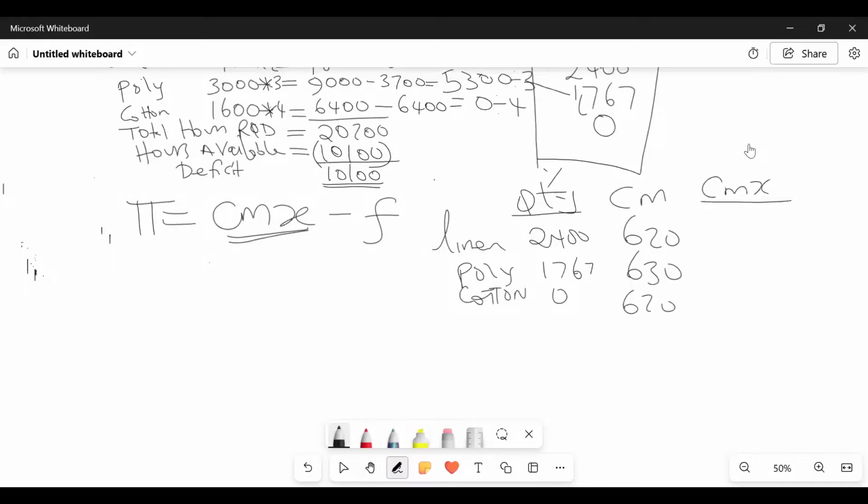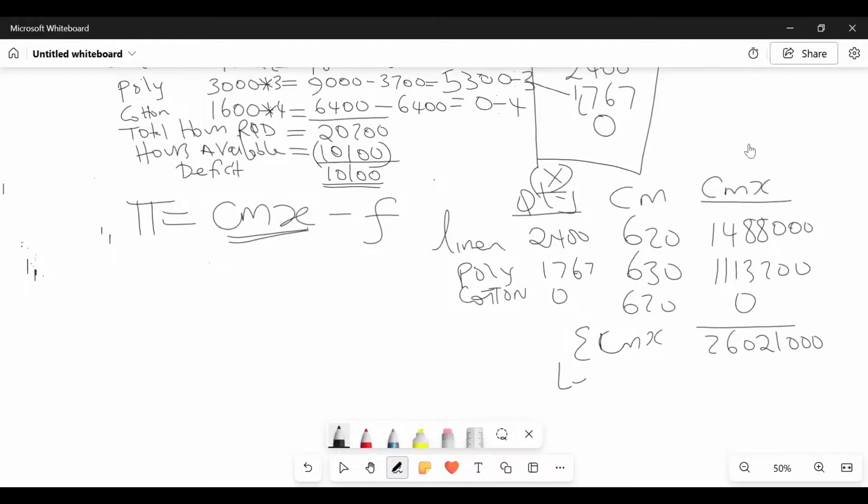So remember, quantity is our X. So 2400 times 620, this gave us what figure? 1,488,000. How about 77 times 630? 1,113,200. And then 0, isn't it? Then what is the total contribution? 2,601,210,000. Then you come and less what here, somebody? Fixed cost.